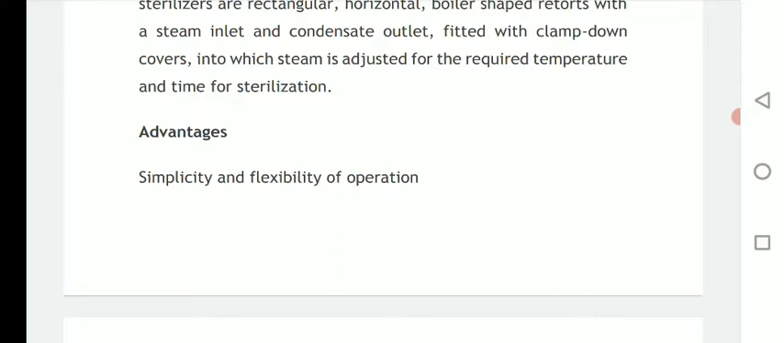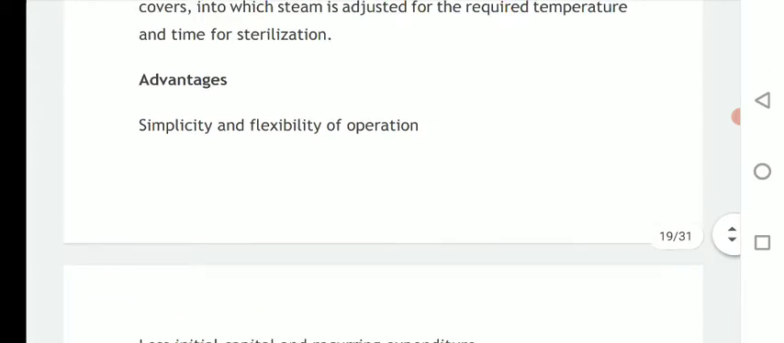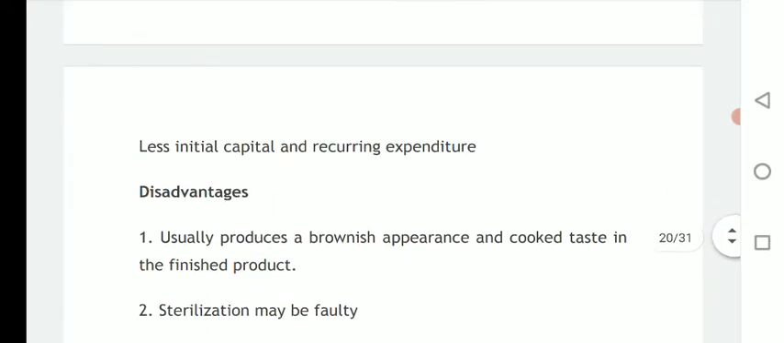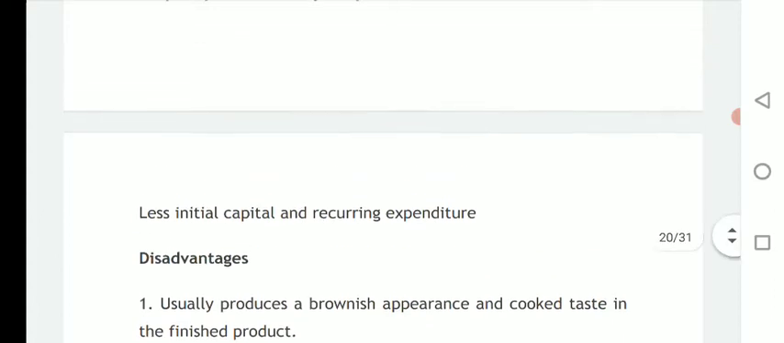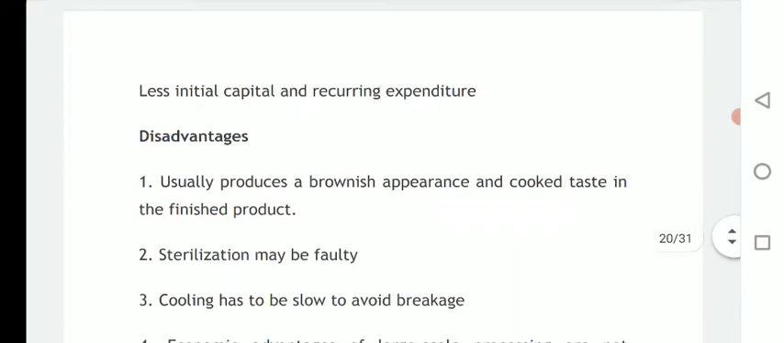These are simple and flexible in operation. Okay, so all these processes are very simple to carry out, and they are flexible, so one can easily carry out these processes. Then these have less initial capital and recurring expenditure. So these processes are very economic as far as money expenditure is concerned.